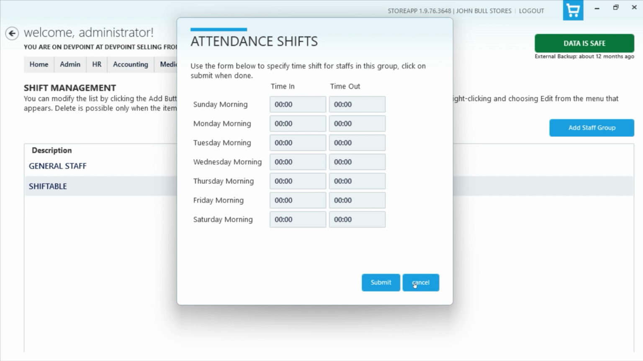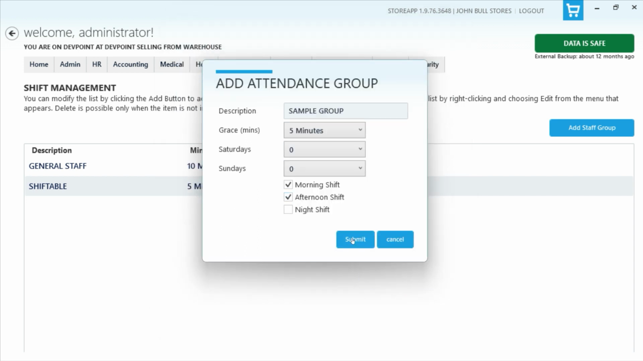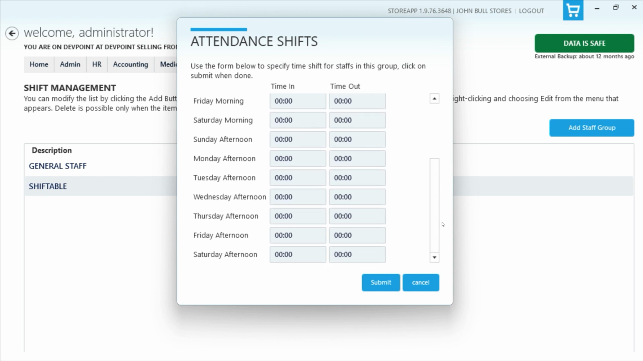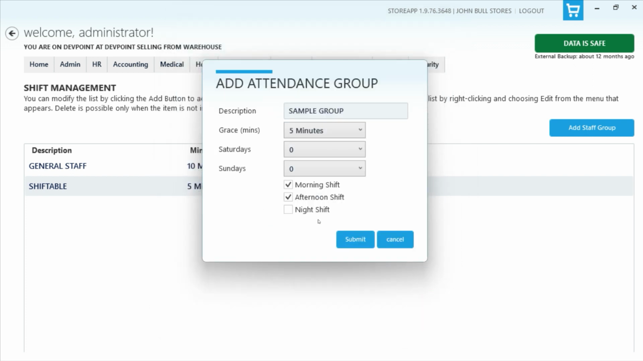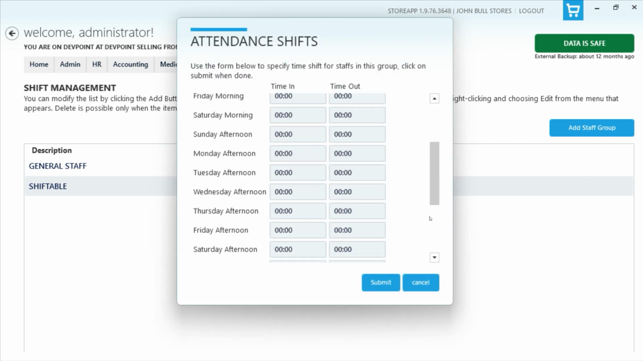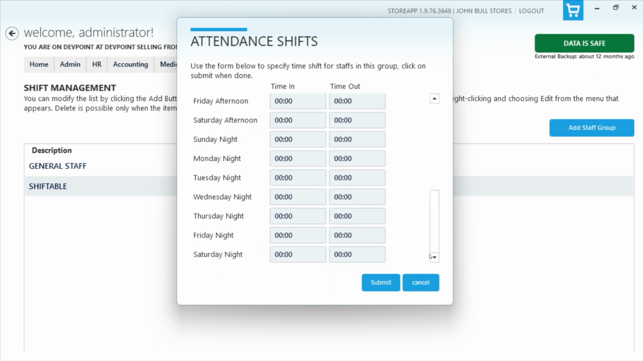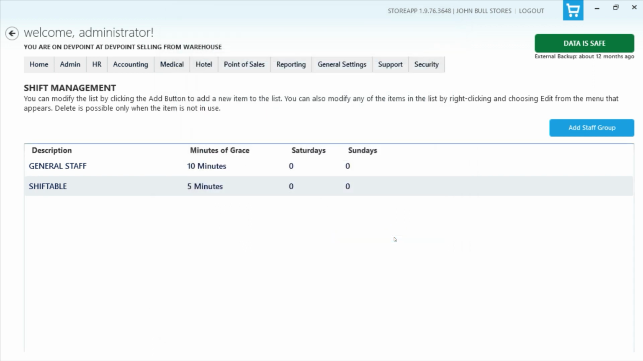So if I go back and I select morning and afternoon and I click on submit, you see that I have a wider list. Then I'll call that both morning and afternoon, and if I do the same for night shift as well, you can see that I have a month receive list that shows when they're coming on all of those times. So once I set this up, this now defines that group, so I can now create a payroll staff and put them in that group, and then they will automatically assume all the parameters that I've set for the group.